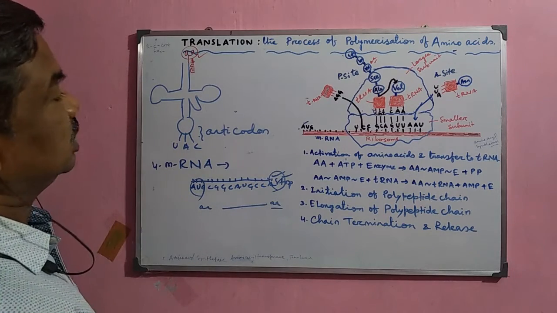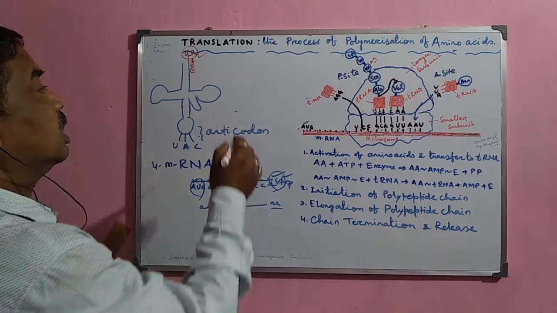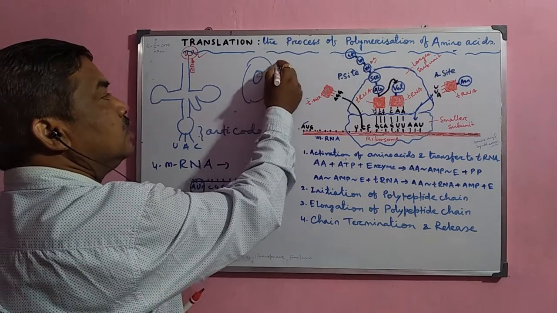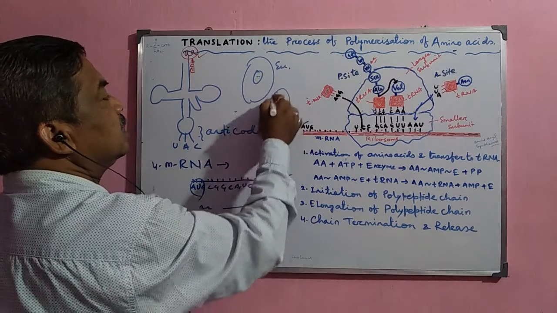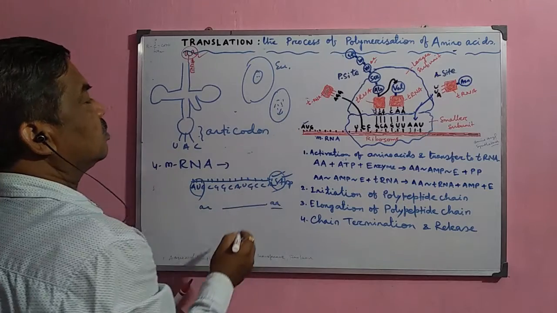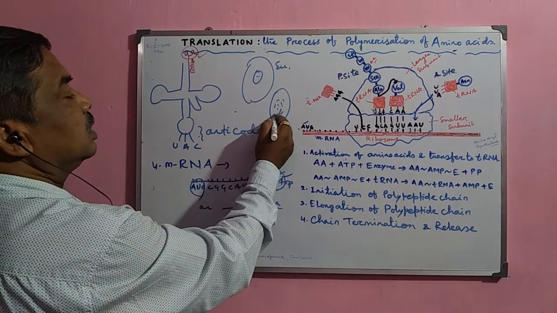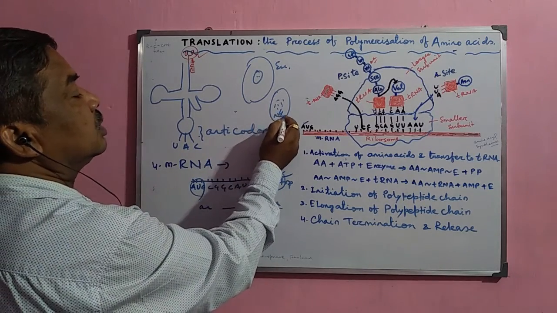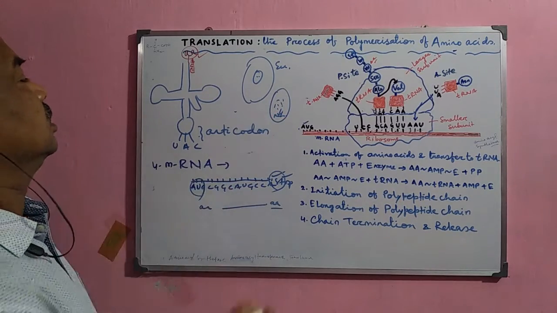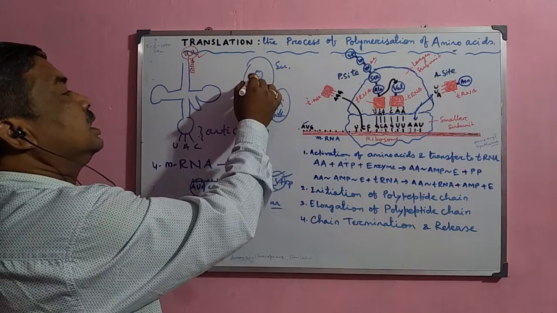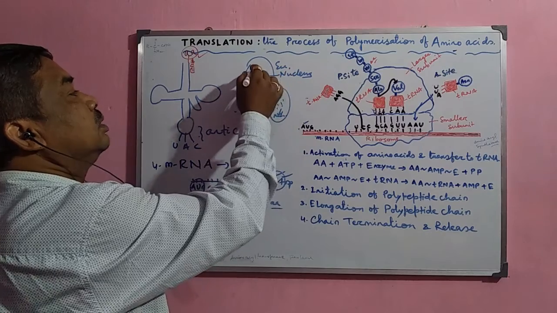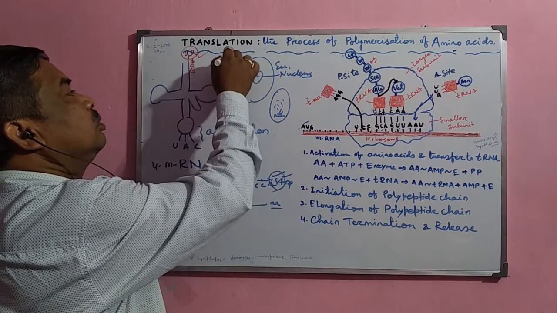This mRNA molecule is normally synthesized inside the nucleus in case of eukaryotes. In case of prokaryotes, it is in the nuclear region, but it goes directly out, and the ribosomes are there in the cytoplasm, and that is why the synthesis occurs here. In case of eukaryotes, the mRNA is present inside the nucleus after its formation from the DNA, as the DNA molecule is present here.